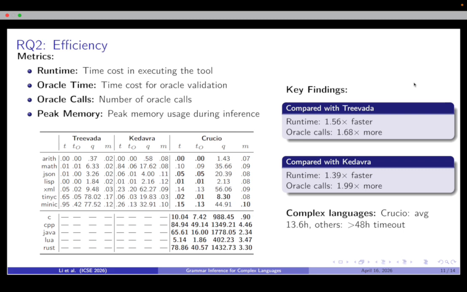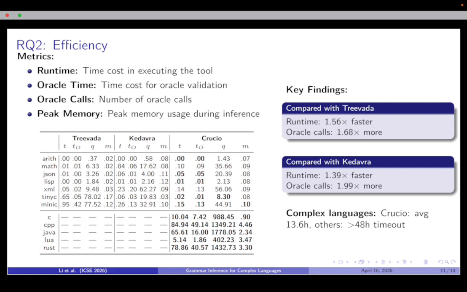Our second research question is about efficiency. We measure runtime, oracle time, oracle queries, and peak memory. Compared with Treevada, we are 1.56 times faster, but use 1.68 times more oracle queries.